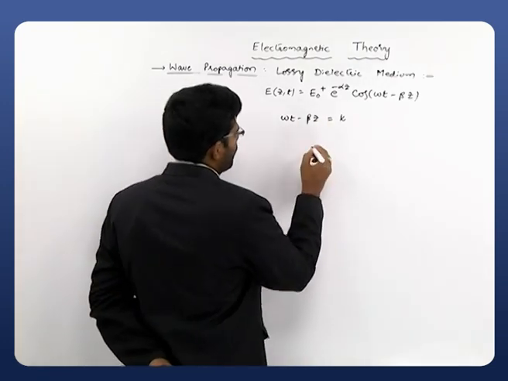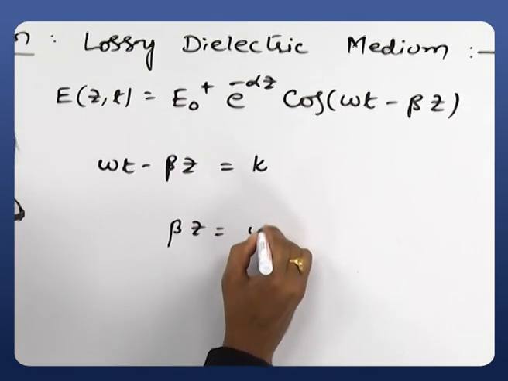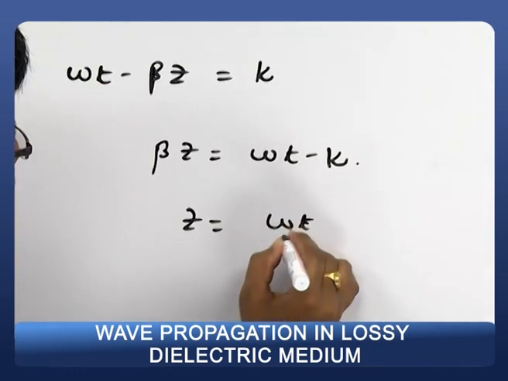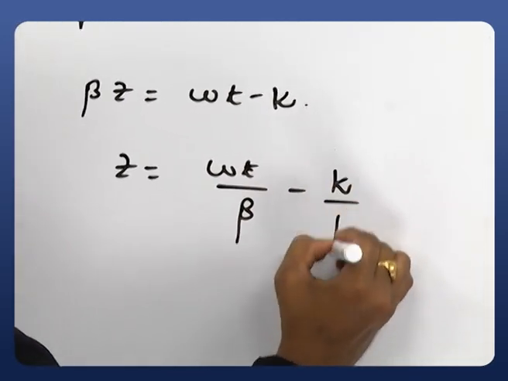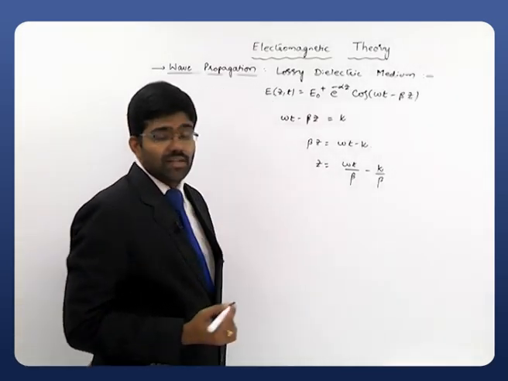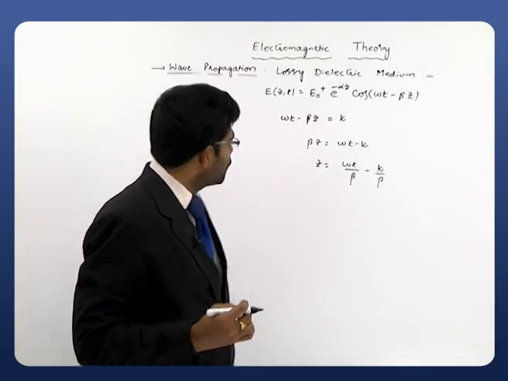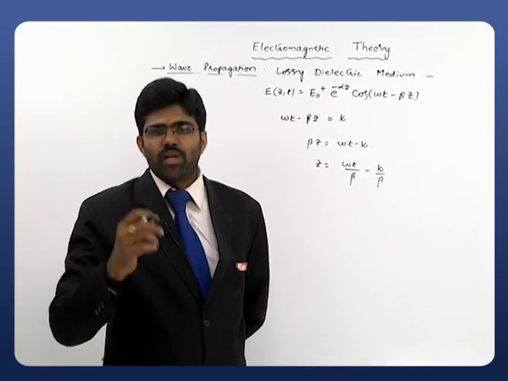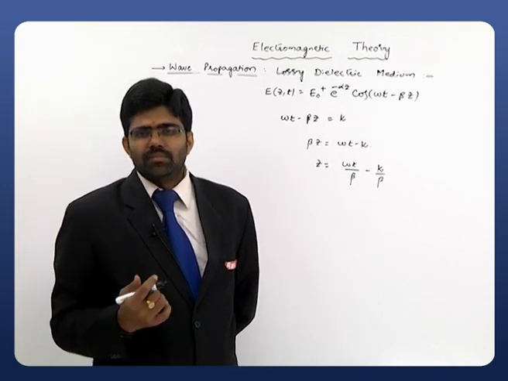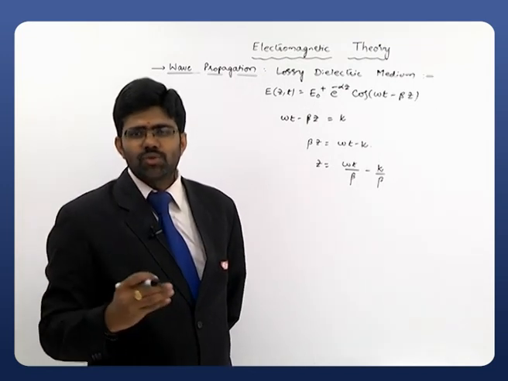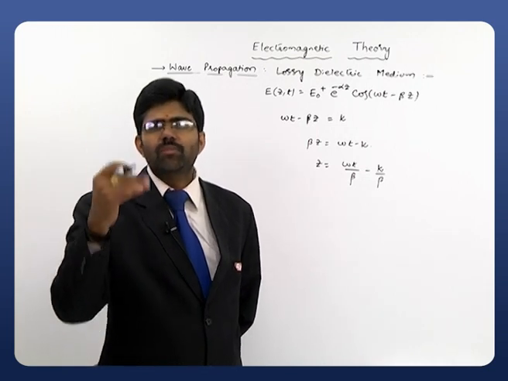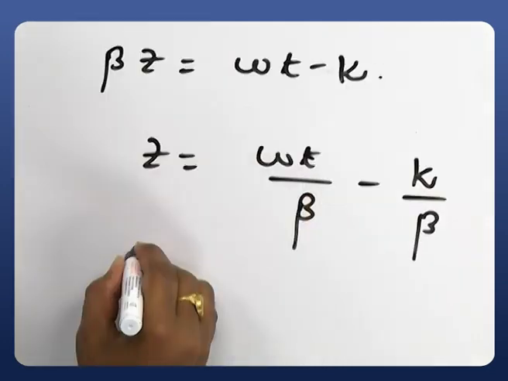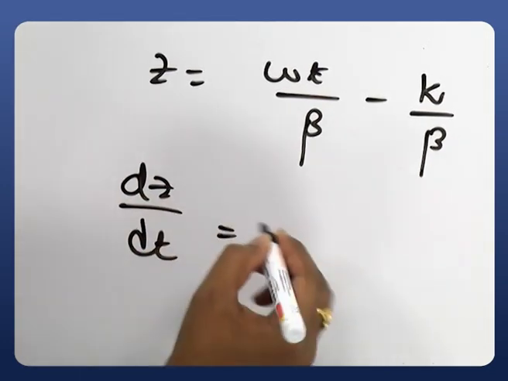Now obtain z from this one. Beta z is equal to omega t minus k, so z is equal to omega t by beta minus k by beta. That is the distance at that particular point. Now, if the distance is varying with respect to time, as the time moves on, the distance also varies. So we have to observe the variation in that particular distance. For that, differentiate this one. dz by dt, we want the variation in the distance with respect to time. What is dz by dt?